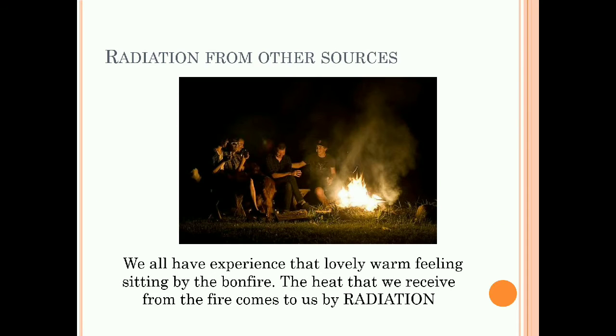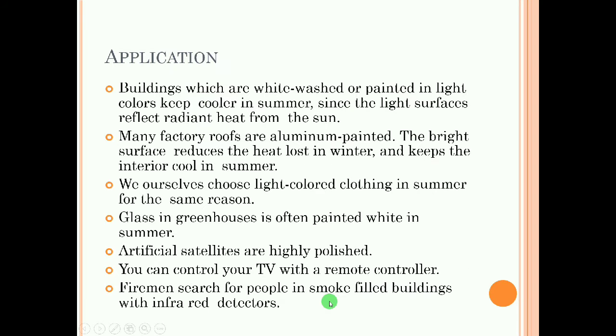Similarly, next example we can consider is a bonfire. We experience a warm feeling sitting by the bonfire, that is again we are receiving the heat by means of radiation. Similarly, applications we can consider for radiation: the buildings which are painted with light color or white are not absorbing much heat because most of the light energy is reflected or radiated.